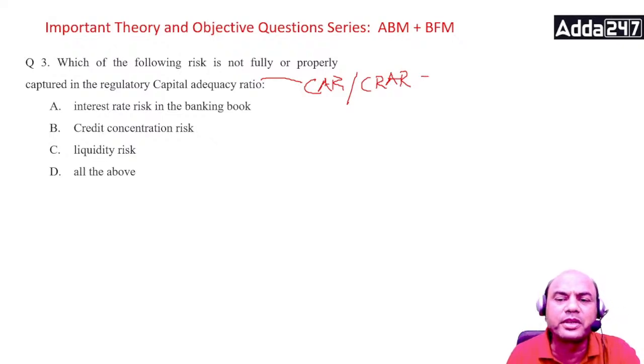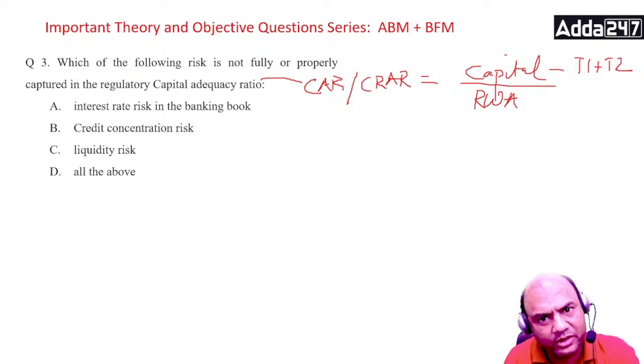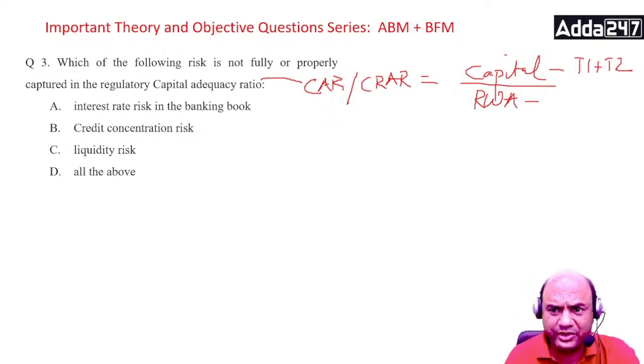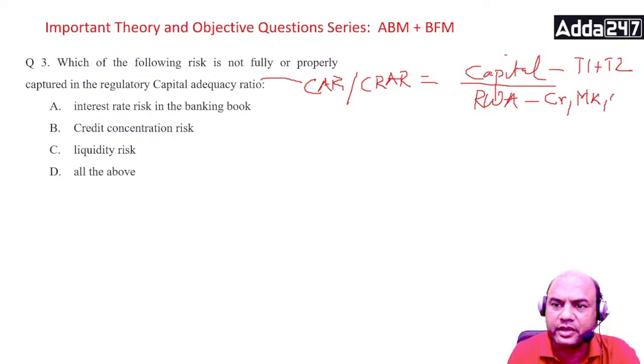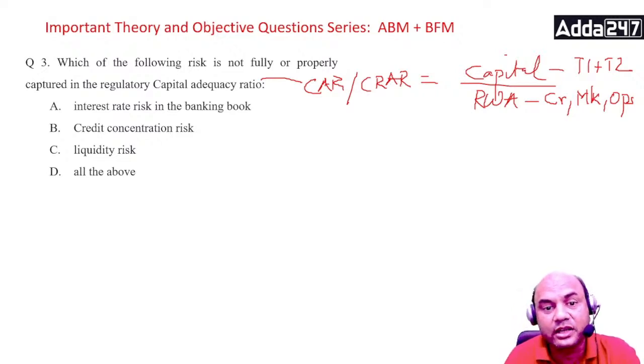So what is the formula? Capital upon RWA, right? What is the capital? Two capitals, T1 plus T2. These two capitals are covered over here. In RWA, we cover credit, market and ops. These three risks are covered over here. Got it? Clear? So what is the question? Now look at the question. Which risks are not fully covered?